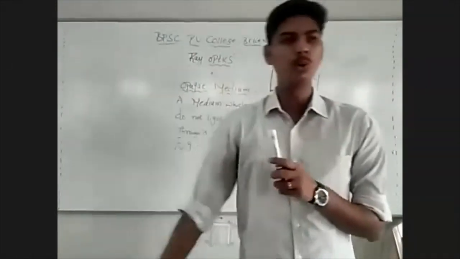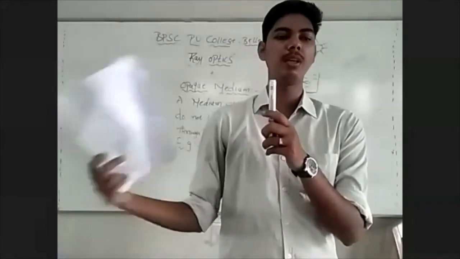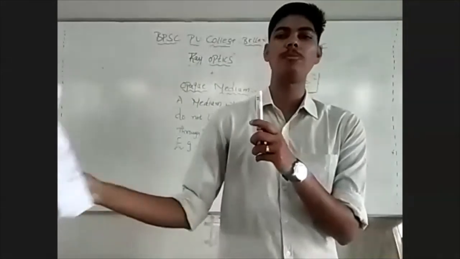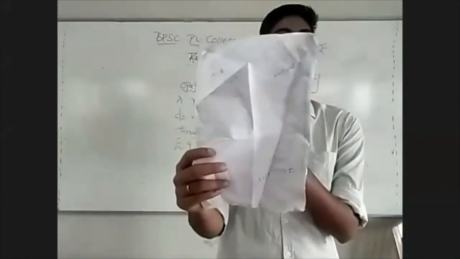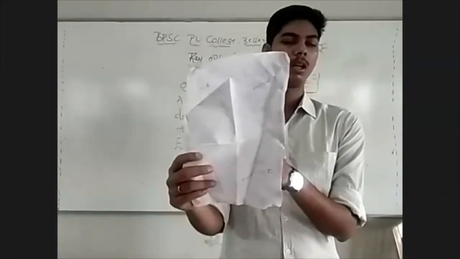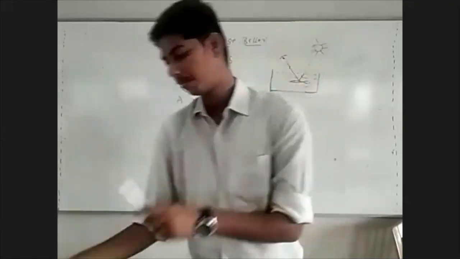What I now do is I'll hold the paper between this pen and the camera lens. I'll hold the paper between the pen and the camera lens. Are you able to see the pen? Are you now able to see the pen? Is the pen visible?